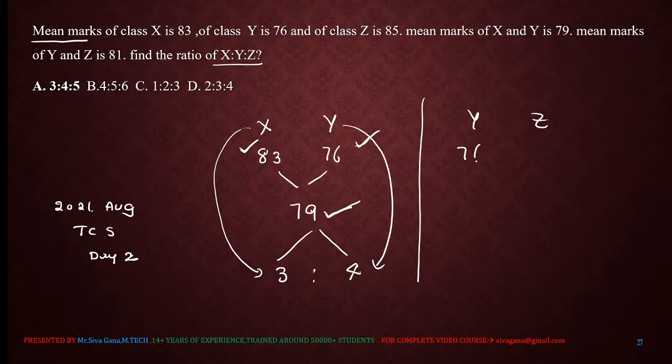In a similar way, we will see Y and Z. Y average is 76. Class Z average is 85, nothing but mean.